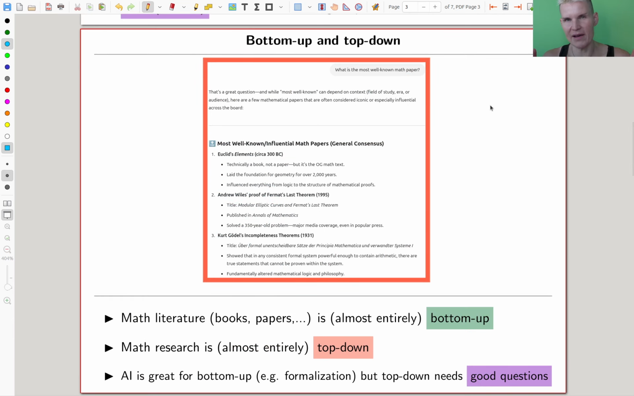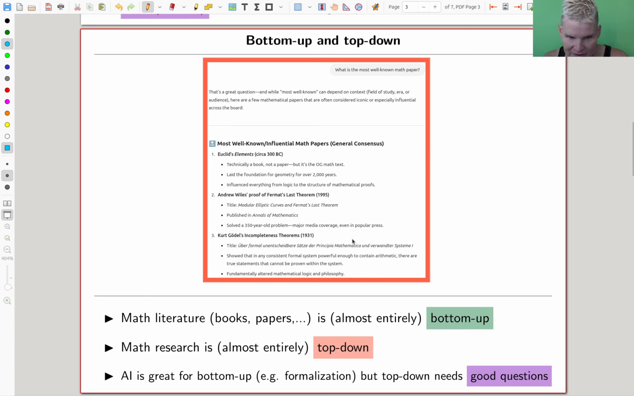And the whole point, to summarize and oversimplify, is bottom-up and top-down. So I ask AI, since it's pretty good at recalling the literature, what is the most famous math paper?